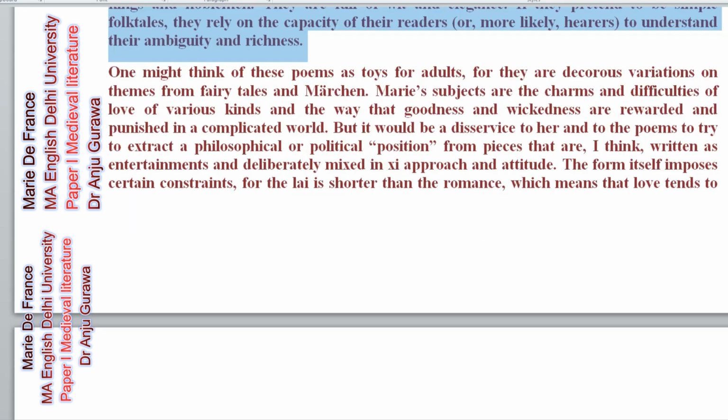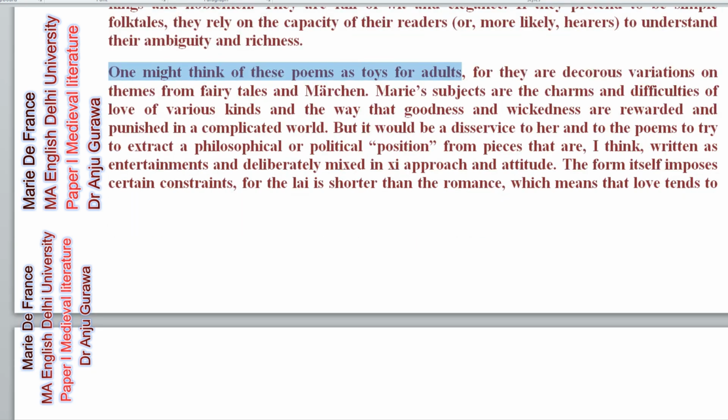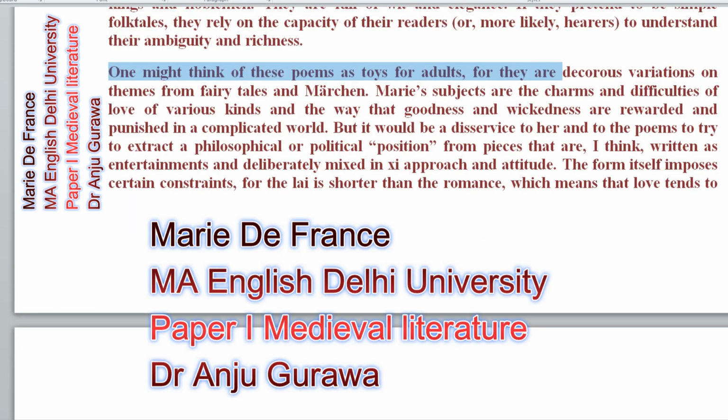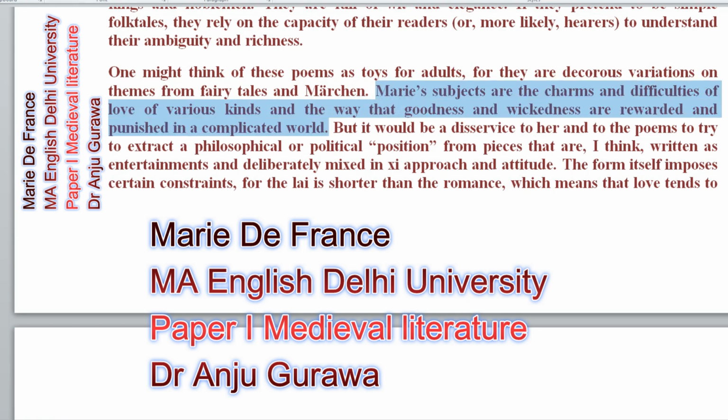One might think of these poems as toys for adults, for they are decorous variations on themes from fairy tales and märchen. Marie's subjects are the charm and difficulties of love, of various kinds, and the way that goodness and weakness are rewarded and punished in a complicated world. So, this could be the theme. You can actually understand this as the subject matter of her writing.